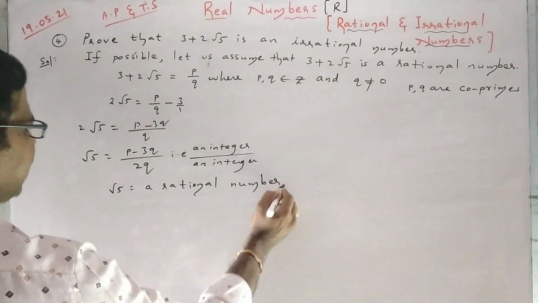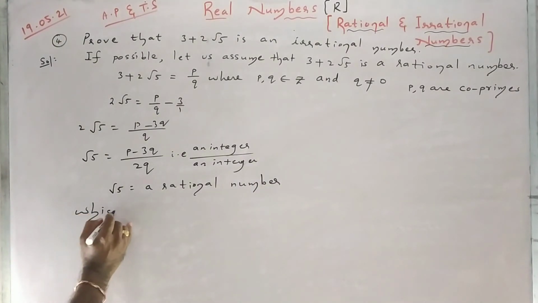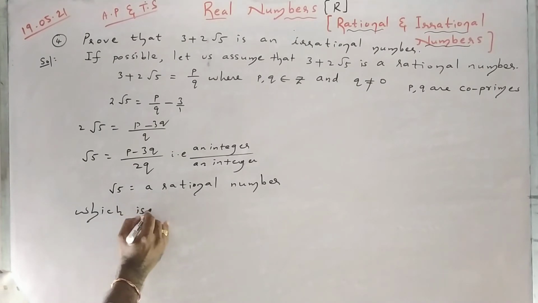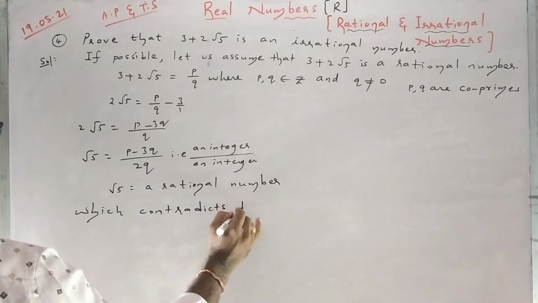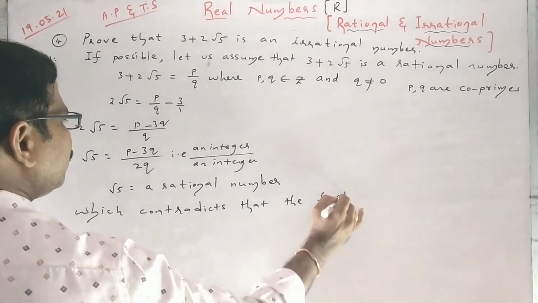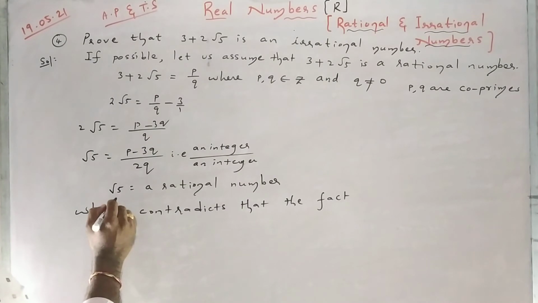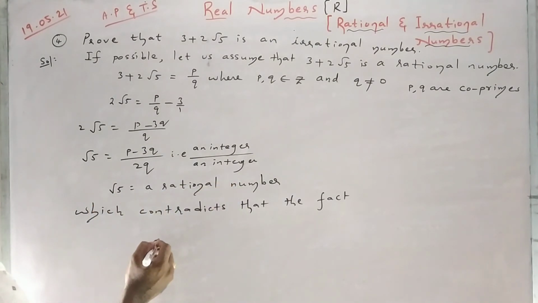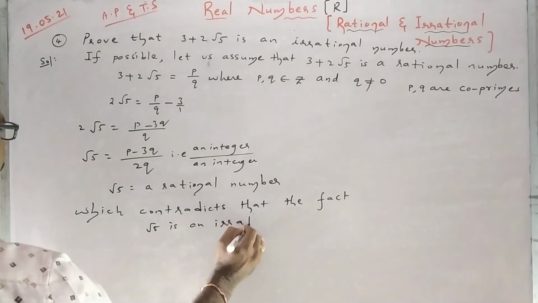Integer by integer means a rational number. But this contradicts the fact that we proved root 5 is an irrational number. But what did you get here? Root 5 is a rational number, which contradicts the fact that root 5 is an irrational number.